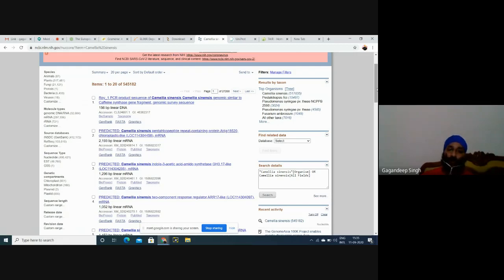Currently we have not extracted, we just reached up to that sequence. For example, the first sequence is one PCR product sequence of Camellia sinensis genome similar to caffeine synthase gene fragment. We have to select FASTA.